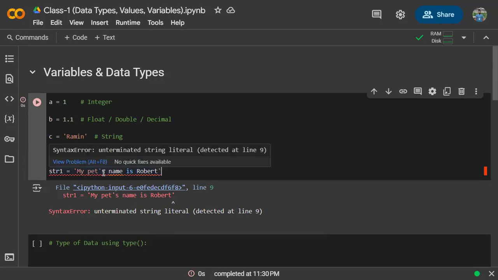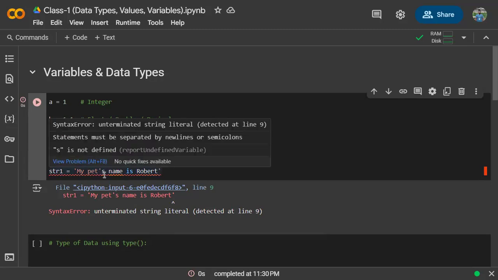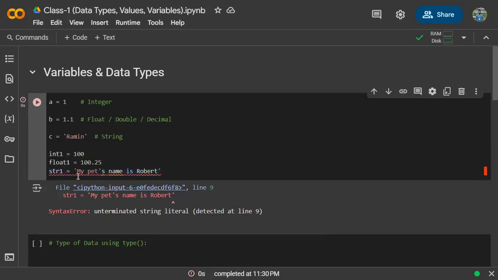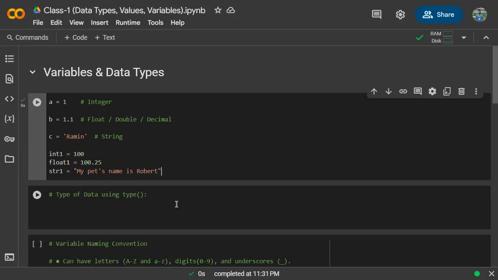Now, what we can do, as we have used a single apostrophe inside our string, so we can just represent the whole string with the double quotation. So if I put double quotation at the very beginning and the double quotation at the very end, now it will work. Okay, if I run it, now it will work. Now this whole thing is a string. You understand? Okay, now there is another problem.